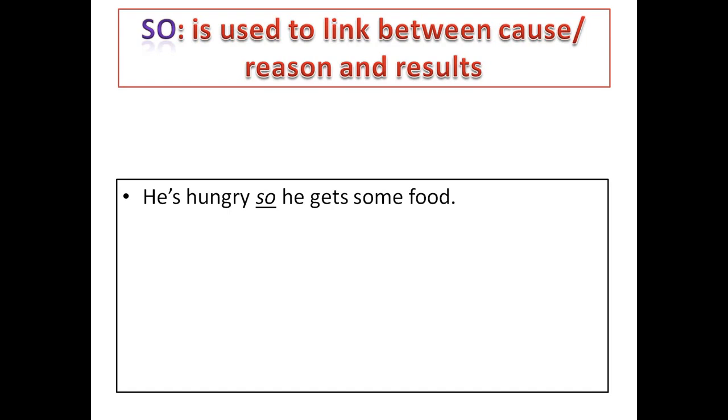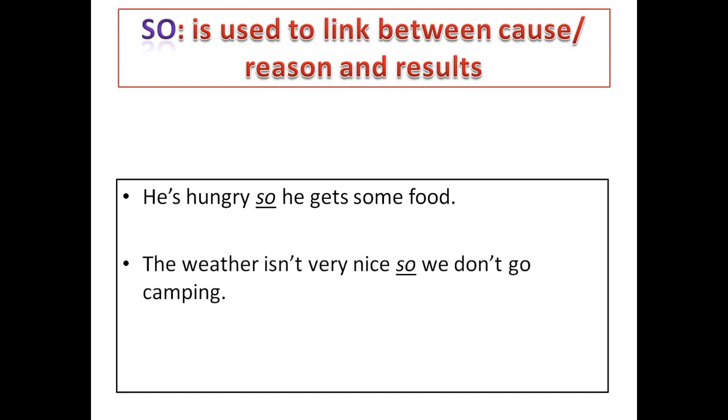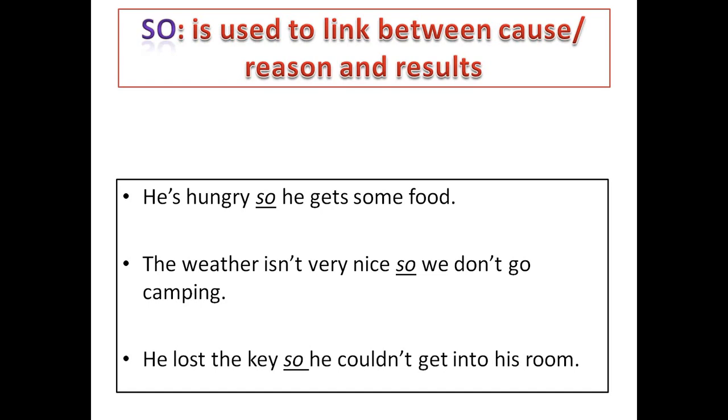The second example, the weather isn't very nice, so we don't go camping. So we don't go camping. The reason why: because the weather isn't very nice. So this is the reason. It comes before the conjunction so. He lost the key, so he couldn't get into his room. So here he lost the key. As a result, he couldn't get into his room.